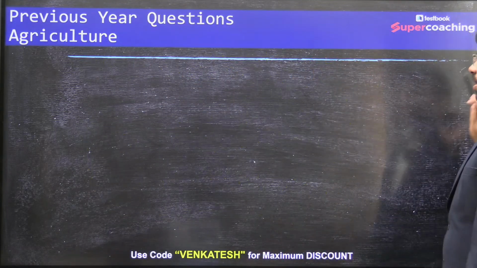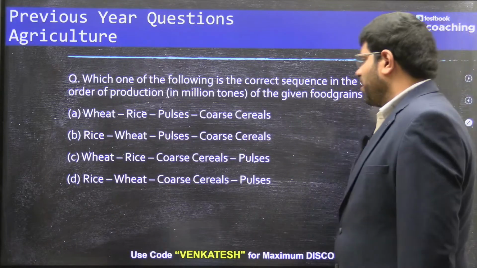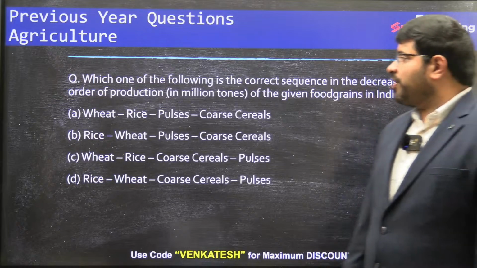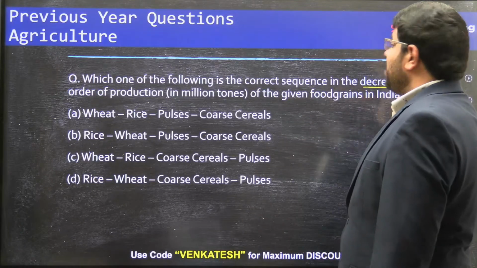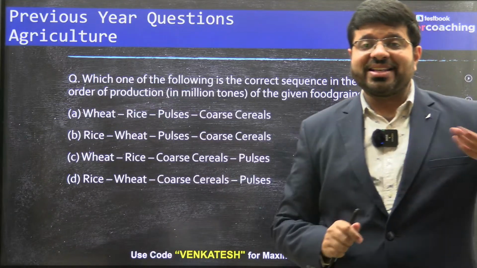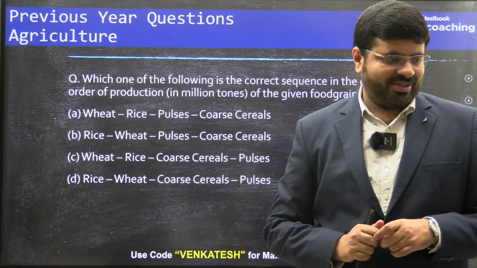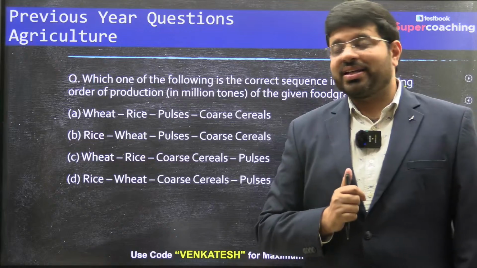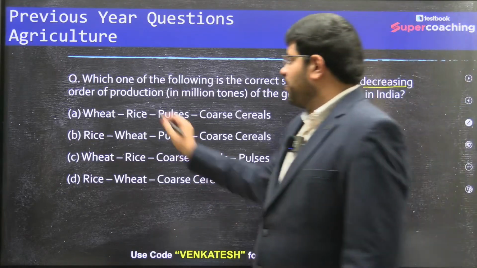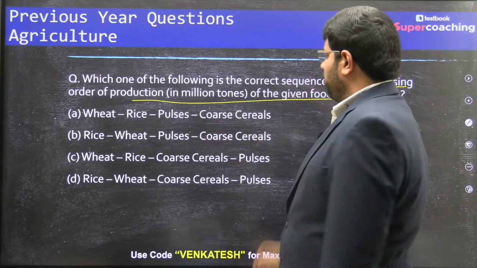So let's start with the basic questions. Now you see this one. Try to answer this question. Which one of the following is the correct sequence in the decreasing order? I think one more confusion many of you are having: which is increasing order, which is decreasing order? Definitely this is the decreasing order. So this is big to small. Try to answer it from the production.